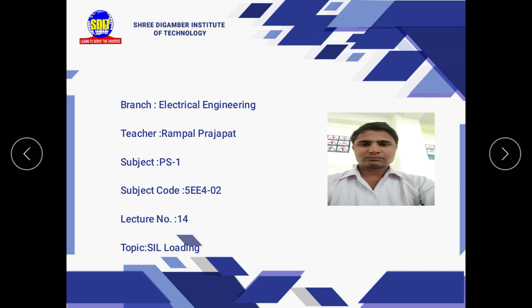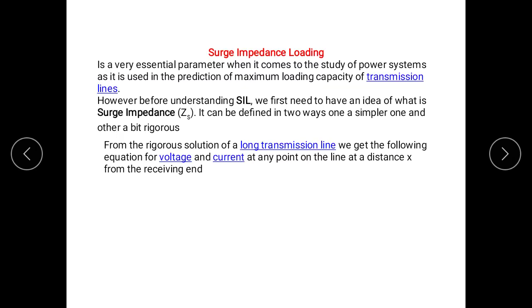So during the process, we see that equation for voltage, that was d square V upon dx square, that is YZ into L. So that equation was homogeneous differential equation, and solution of that equation was found by us, which provides the value of ABCD constant.